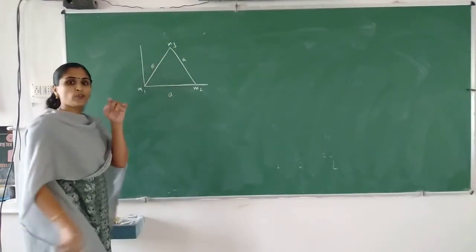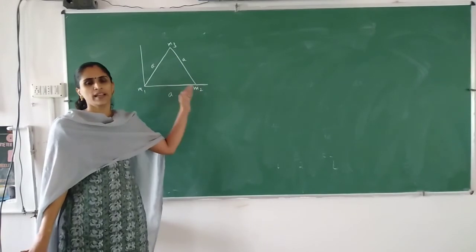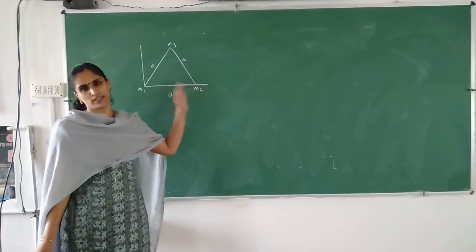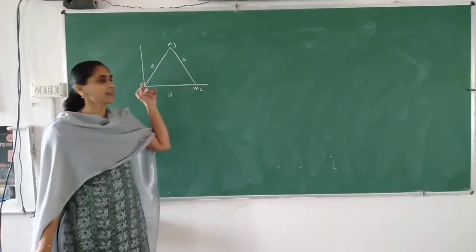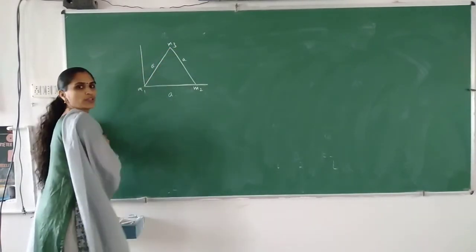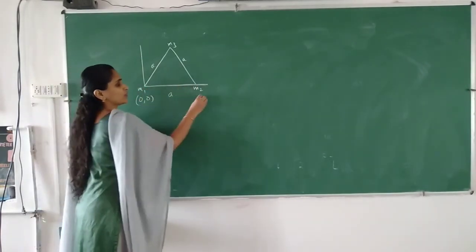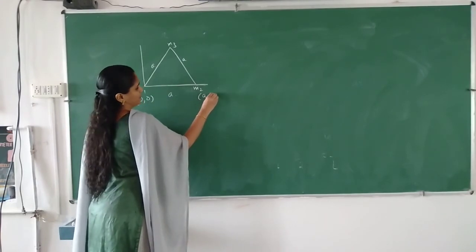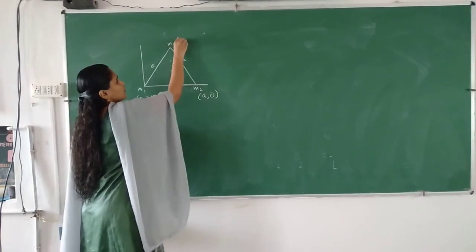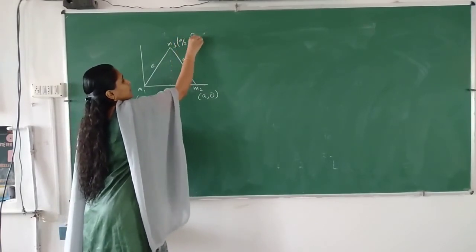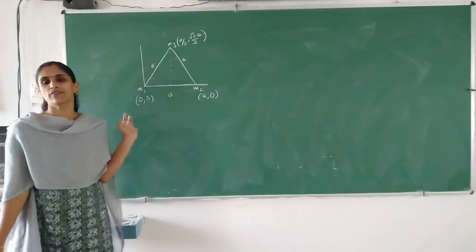Better you consider one object at the origin and another object on either the x direction or y direction accordingly. Now it is very easy to find the coordinates. The first one is 0, 0. The second is A, 0. And the third one is A by 2, root 3 A by 2. Now you know all three coordinates and you can find the center of mass.